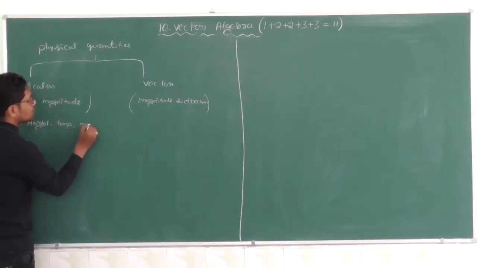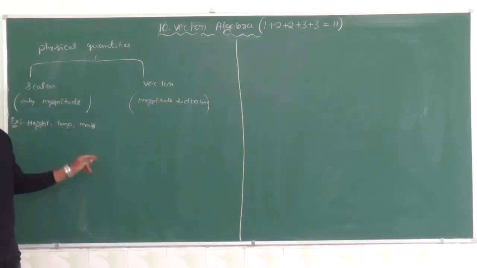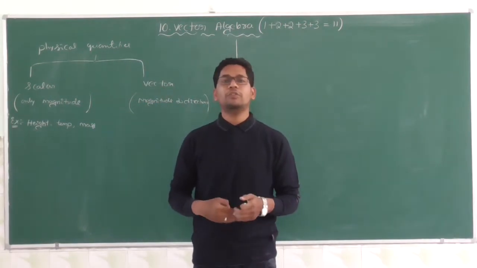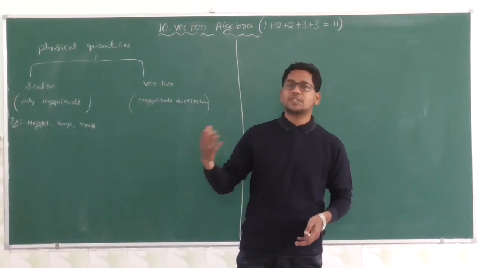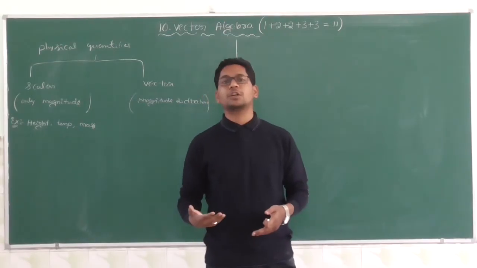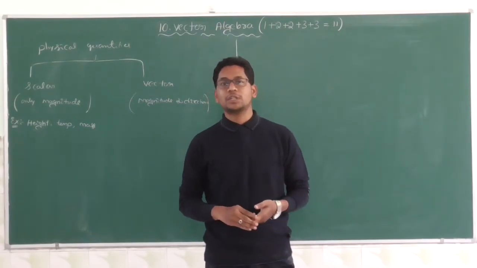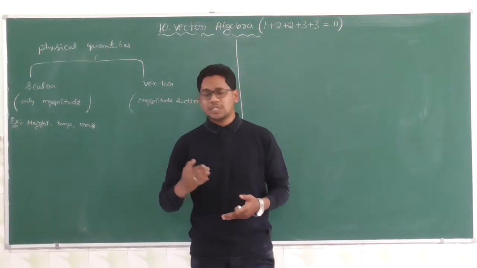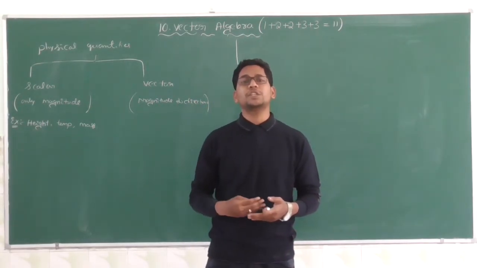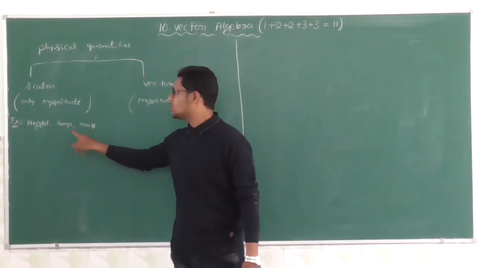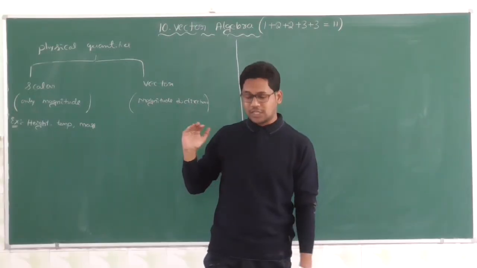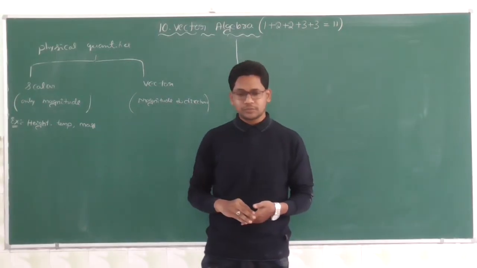Next example, mass. How do you measure mass? 2 kilograms, 3 kilograms, 4 kilograms, 5 kilograms, like that you will measure, right? So all these are magnitudes. That means mass has only magnitude. There is no direction for mass, right?